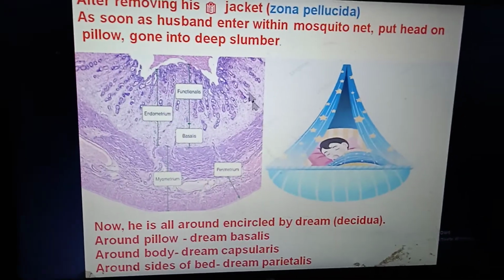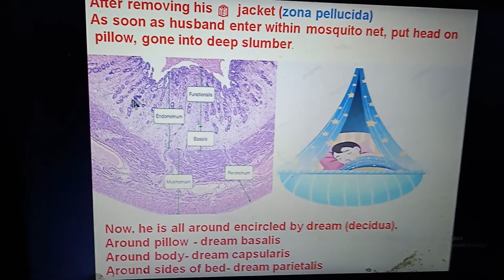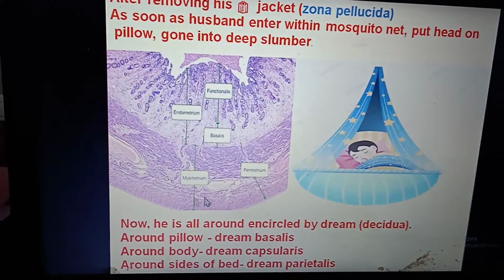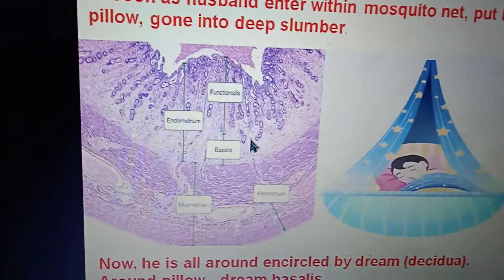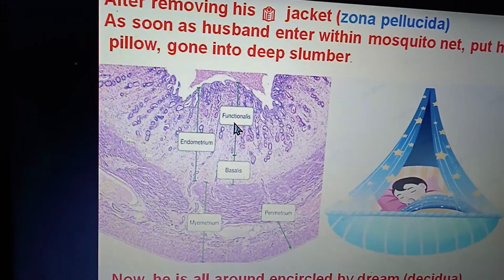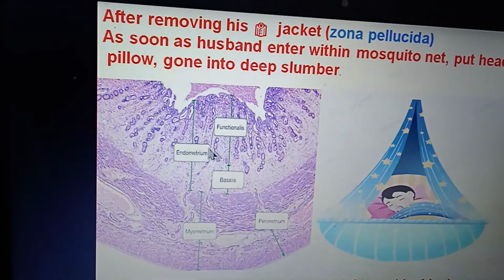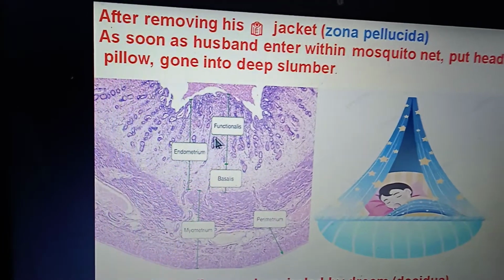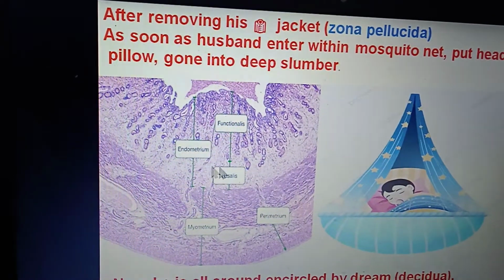We all know the blastocyst enters within the endometrium. This is uterine histology. From outside inward, it is first perimetrium, then myometrium, and then endometrium. Endometrium is again divided into stratum basale and stratum functionale. Functional is again divided, from the luminal aspect, into stratum compactum, and then comes stratum spongiosum. Here is the stratum spongiosum, and the blastocyst enters these two layers of stratum functionale, not within the stratum basalis.